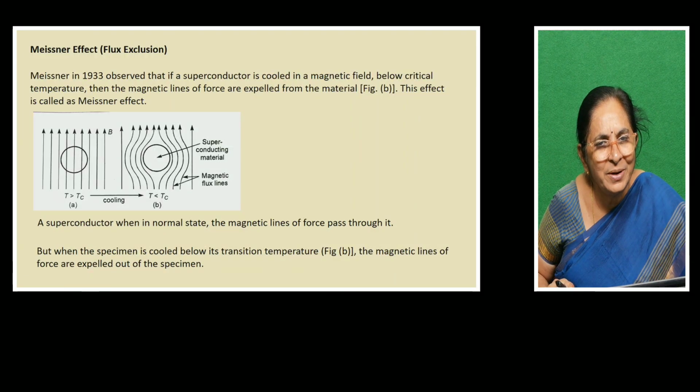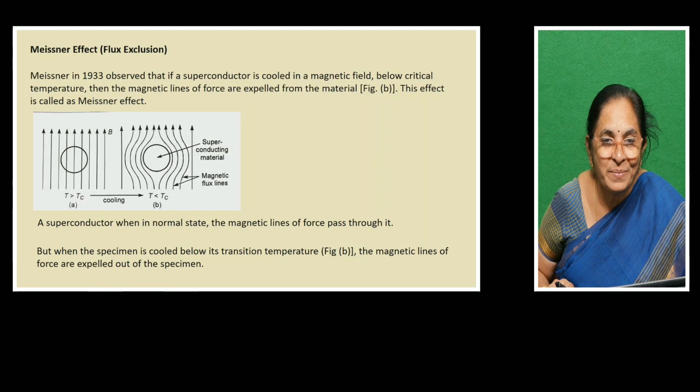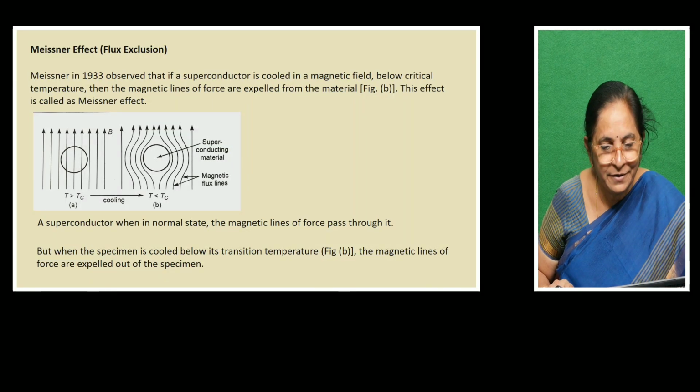Simple terms, we can repeat once again: expulsion of magnetic lines of force by the specimen when it is cooled below the critical temperature in an external magnetic field is called the Meissner effect.